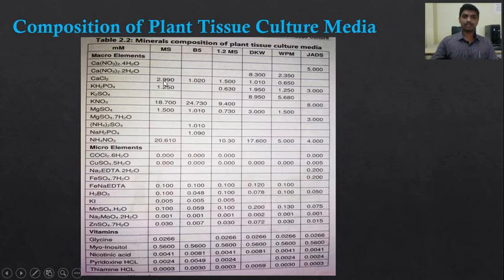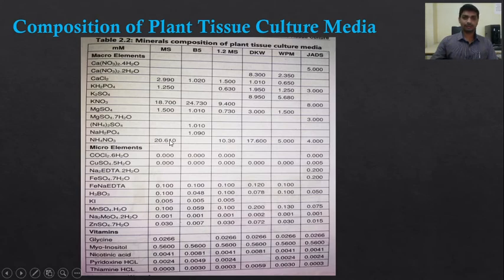Now for the preparation of 1 liter of media, we have to take only 50 ml of macro element stock, because the concentration is 10x, 10 times more concentrated, and the volume is 500 ml. By using 500 ml we can prepare 10 liters of the culture medium.